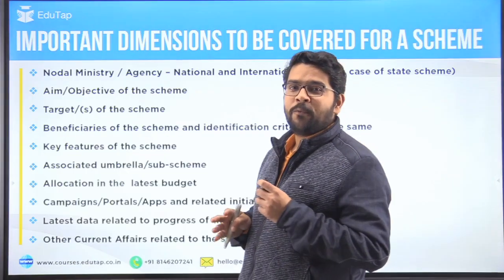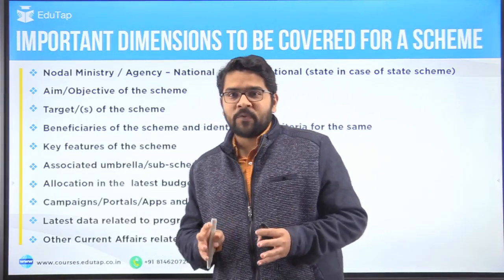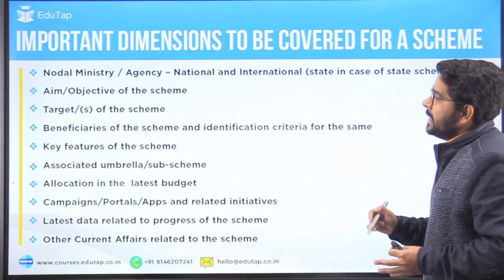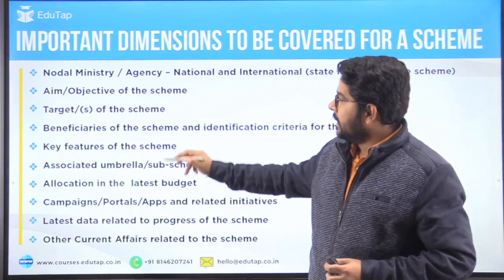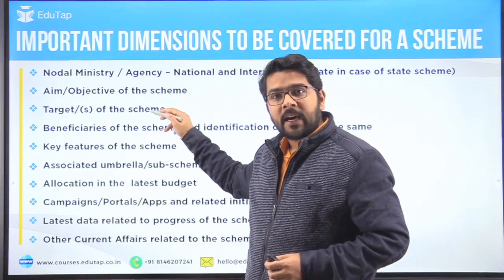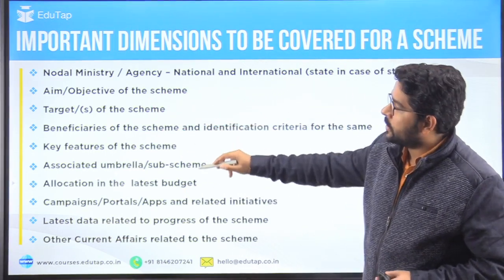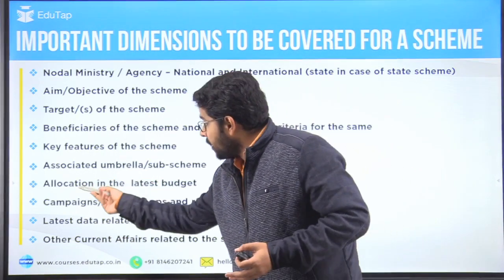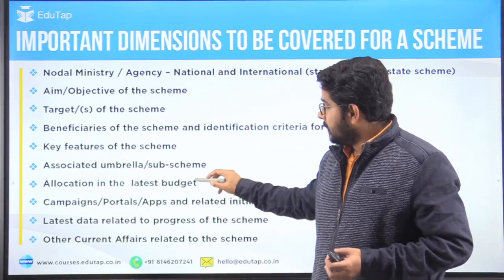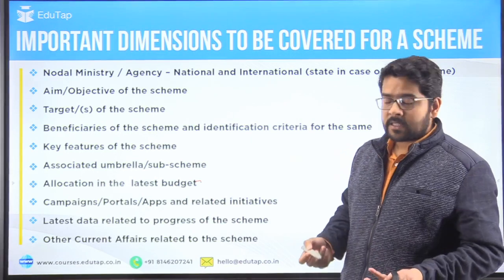For that you just need to focus on a few dimensions. The dimensions you need to focus on are the nodal ministry or the agency involved in the particular scheme, then the aims and objectives of the scheme, target of the scheme, beneficiaries, key features, associated umbrella or sub-umbrella schemes, and allocation in the latest budget. This is especially relevant for phase 1 as well as phase 2.